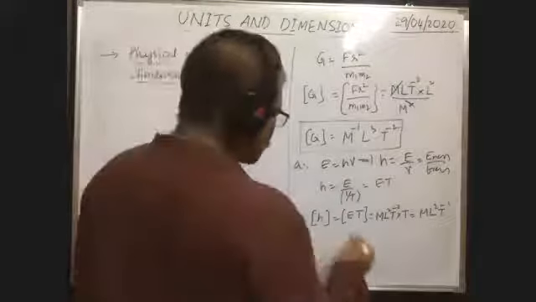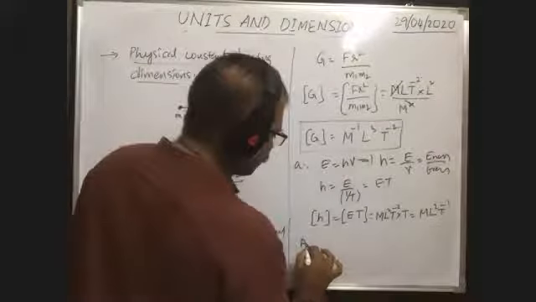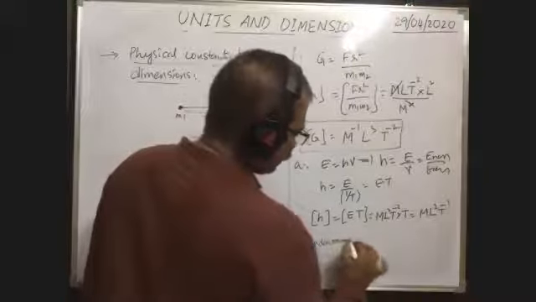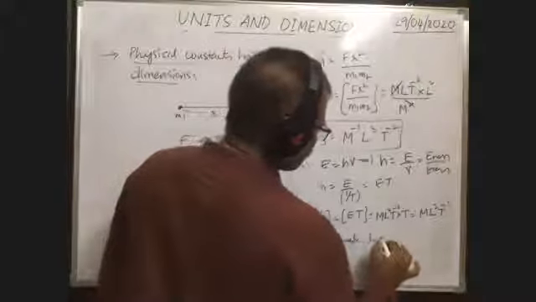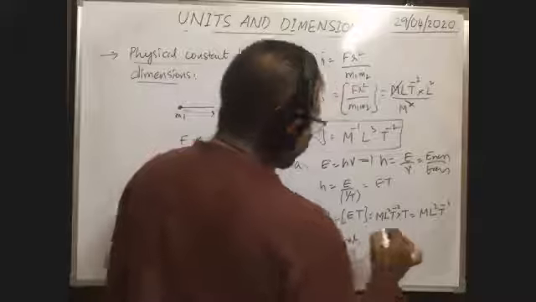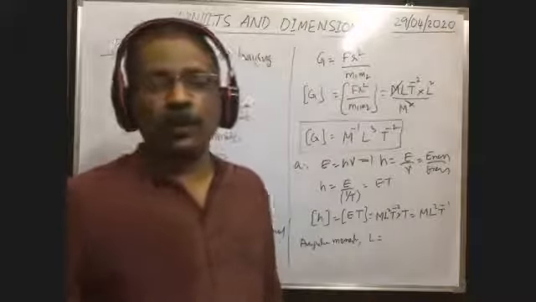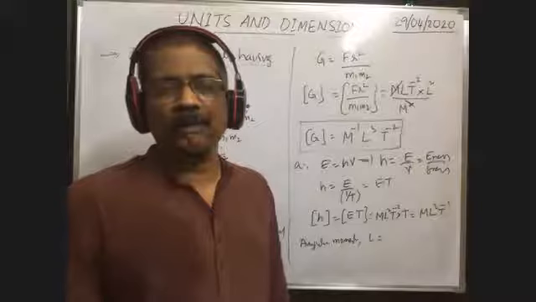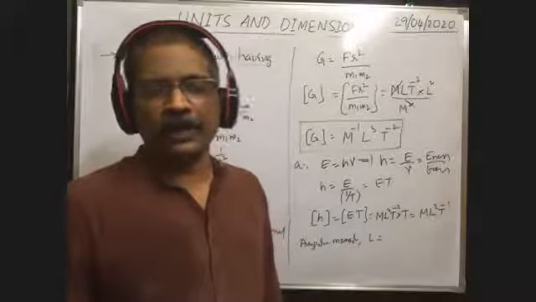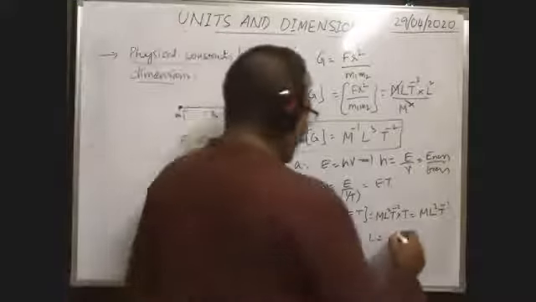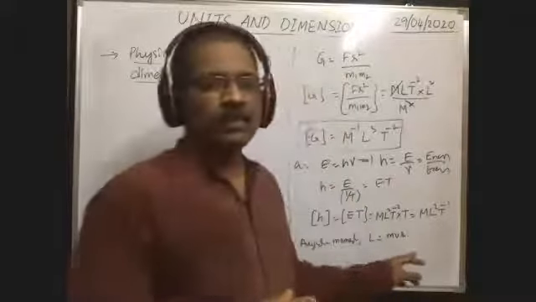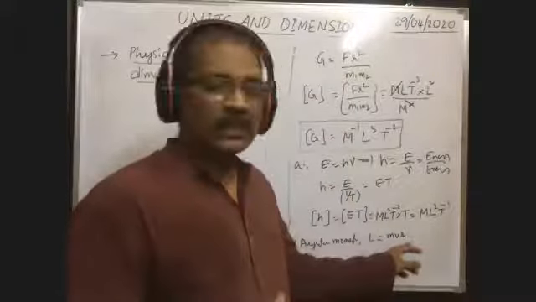Okay. Last one, the dimensional formula of angular momentum. I will conclude with this. Angular momentum is represented with capital L. What is the formula for angular momentum? In Bohr's postulates, angular momentum is there. It is m v r, where m is the mass of the electron, v is the speed of the electron in the orbit, and r is the radius of the orbit, as we know.